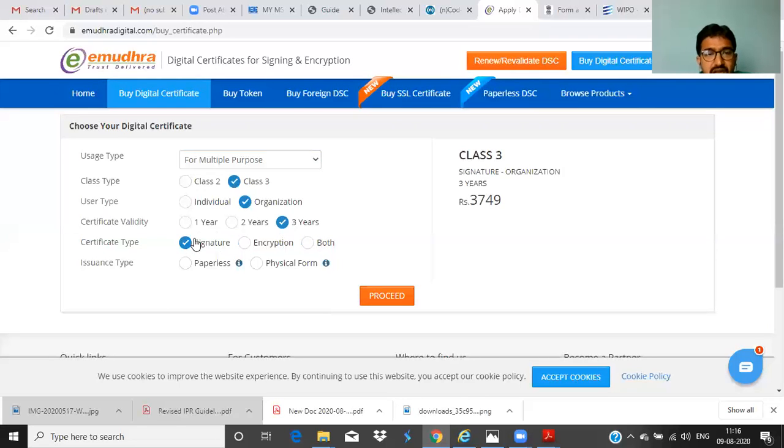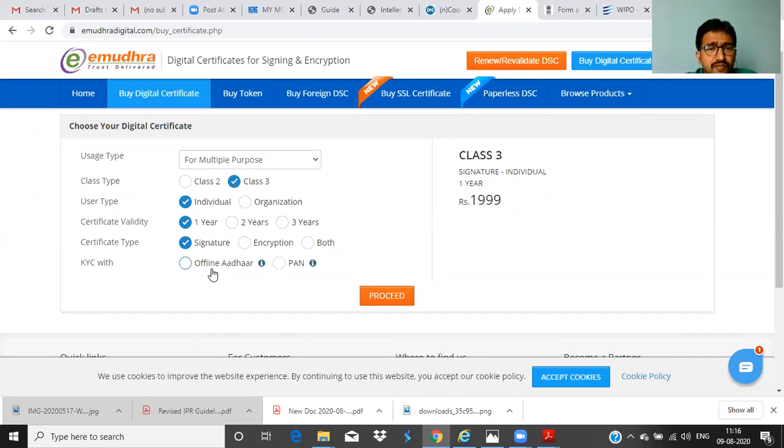So initially, better to go for individual instead of organization. Instead of 3 years, go for 1 year. If it is comfortable, go for 2 years also. It's only about 500 varying. If you go for 3 years, it's another 800 varying. Since you are new, it's better to go for 1 year.